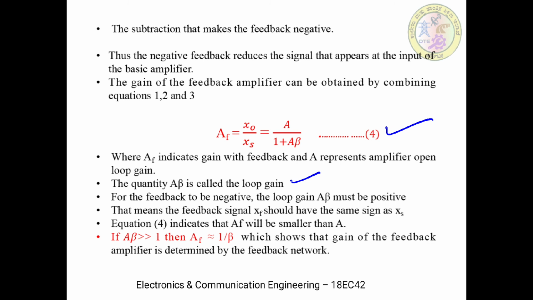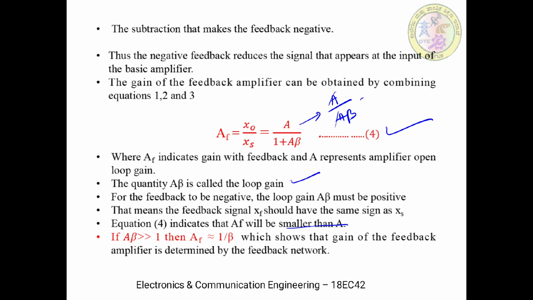Now equation 4 reveals so much information about feedback amplifiers. It indicates that the feedback gain AF will be smaller than A. Why is that? Because AF is equal to A divided by 1 plus A into beta. Because of this division, AF will be smaller than A. And one more thing: if our loop gain A beta is very much greater than 1, here we can write approximately AF is equal to A divided by A beta.